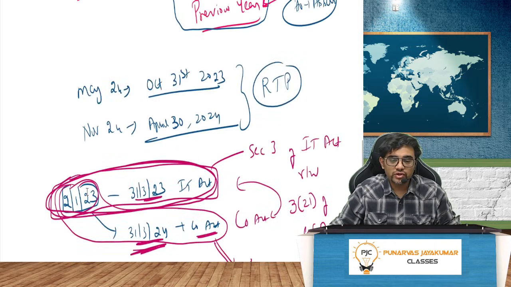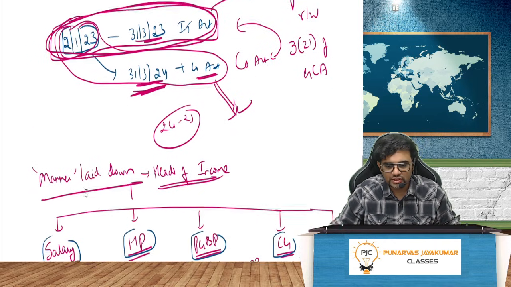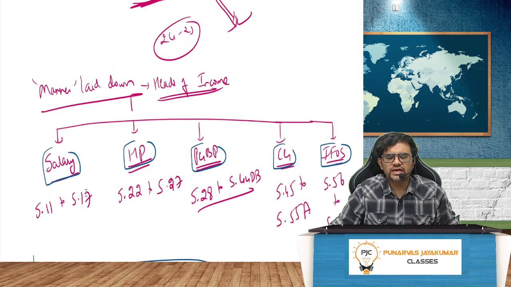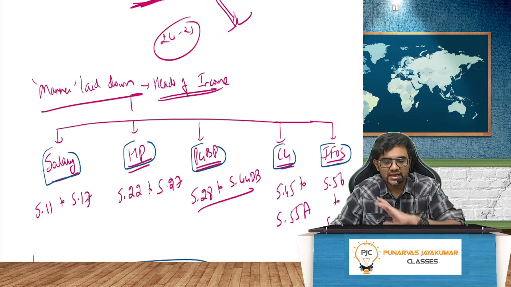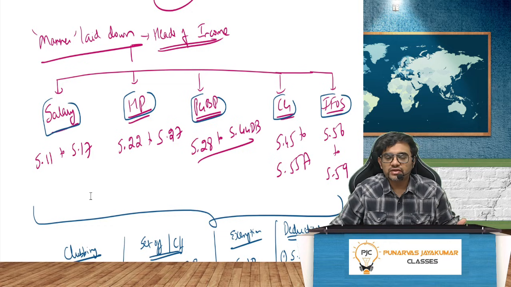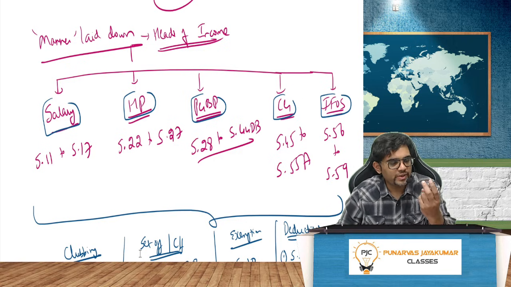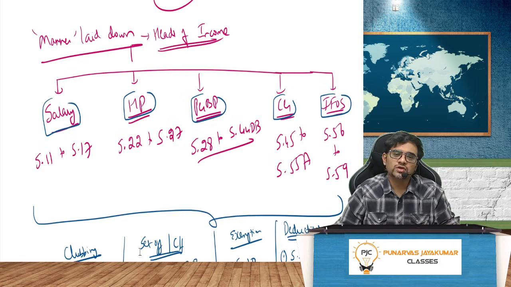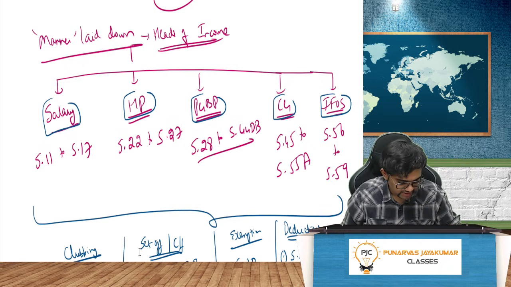If I want to talk about total income, it should be calculated as per the manner laid down in the Act. What do you mean by the manner laid down in the Act? Very simple. There are 5 heads of income: salary, house property, PGBP, capital gain, and IFOS. If you study these, things are over. Apart from that, for our examination we have assessment of other entities: business trust, AOP, BOI, partnership firm, all those things. Then we have TDS provisions. All these things are combined. Income tax is very, very easy.